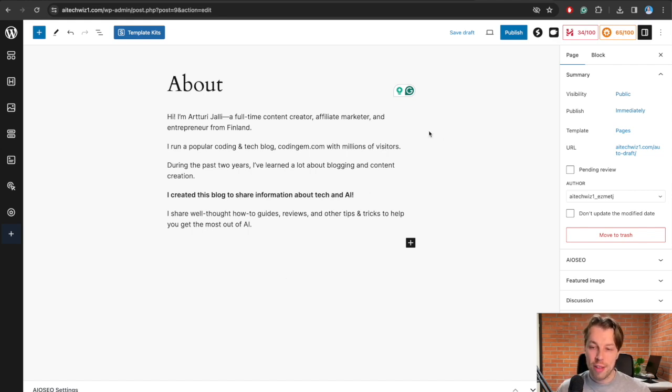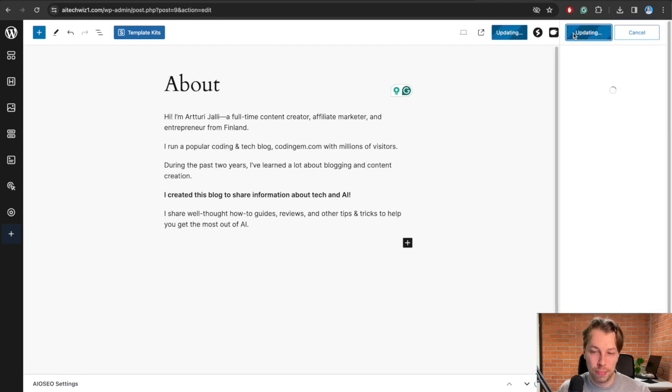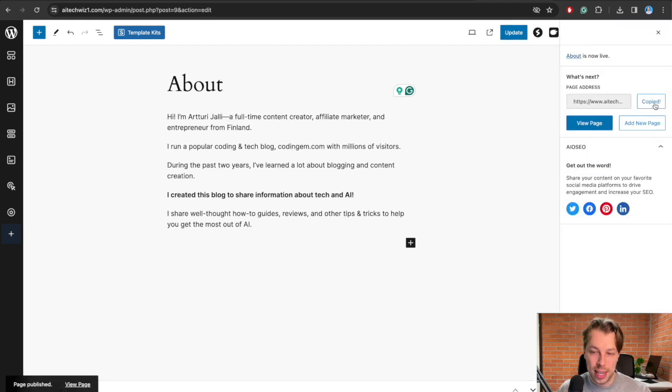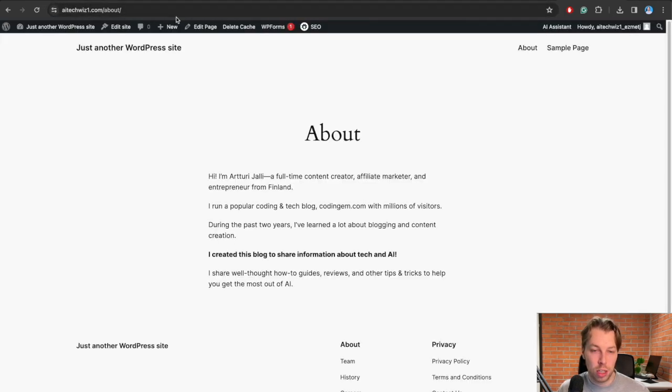Once you are ready with this kind of About page, then you can hit Publish. When you click on Publish, you can copy the link from the top right corner of this right-hand editor, and then you can paste this URL into your URL bar, and now you can actually visit the page.